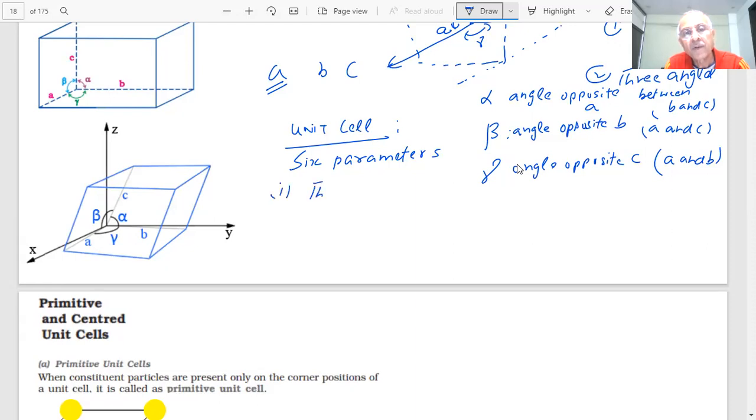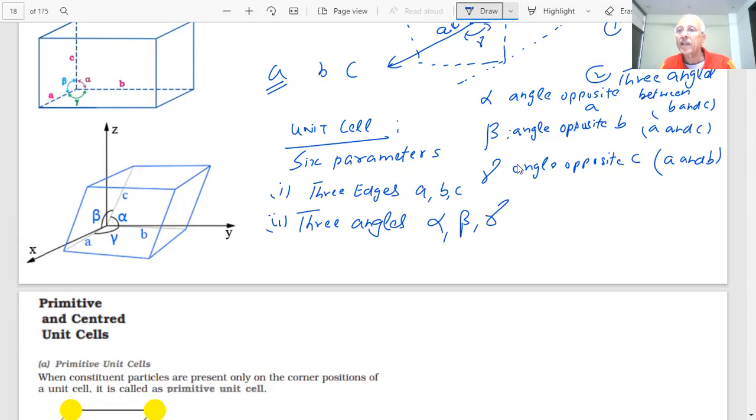Three edges, A, B, and C, and second, three angles: alpha, beta, and gamma. So if we know these values, then we know the unit cell, and different crystals will have different values of these. How many possibilities are there? We are going to see that.